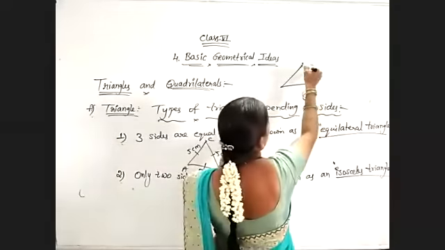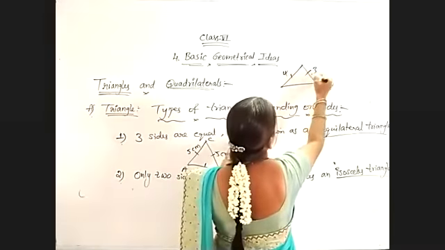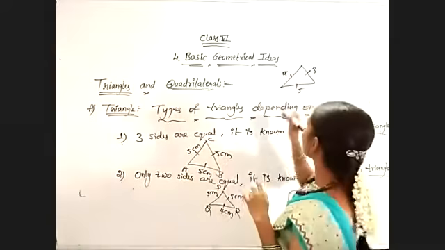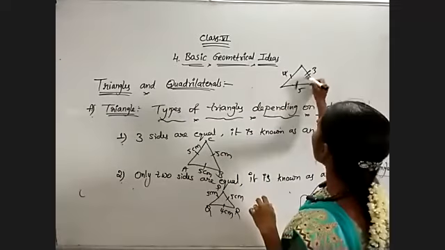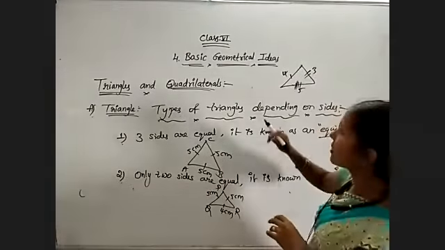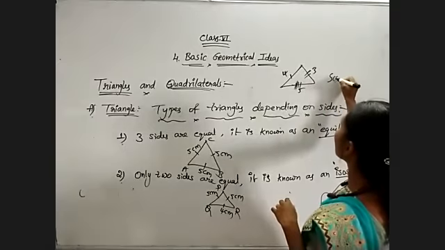And if all the three sides are different, means there is no common side, all are different like this. 4, 3, 5 centimeters length is there. 4, 3, 5. All are different. In this case, it is termed as a scalene triangle.